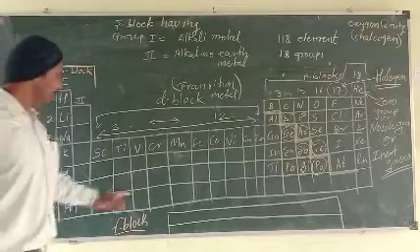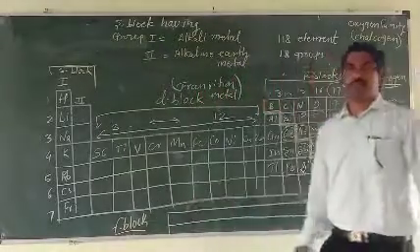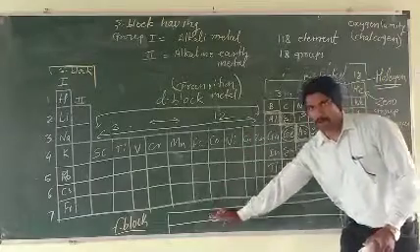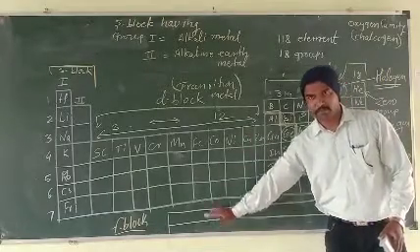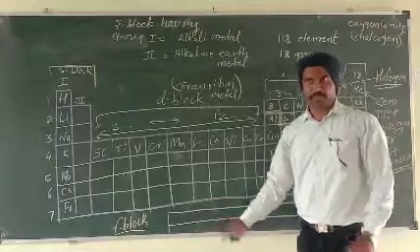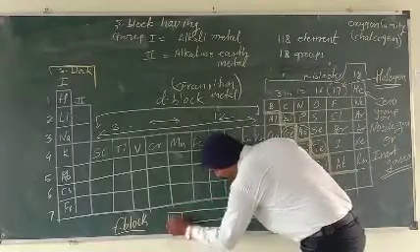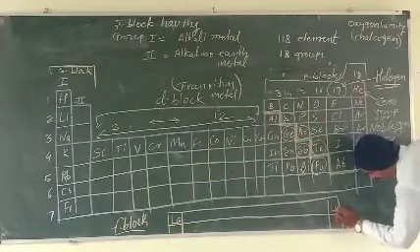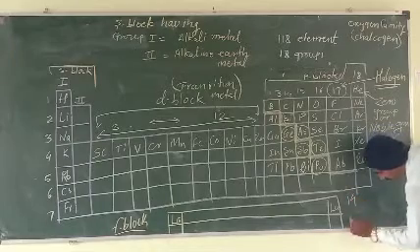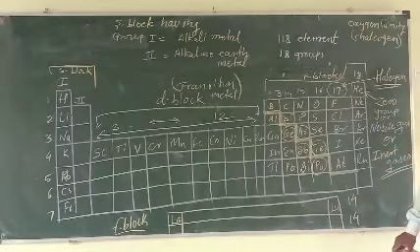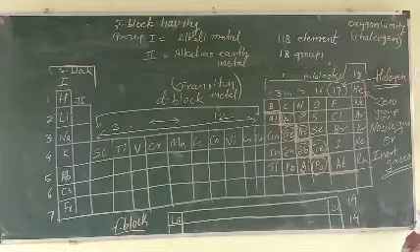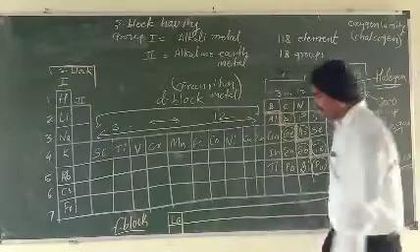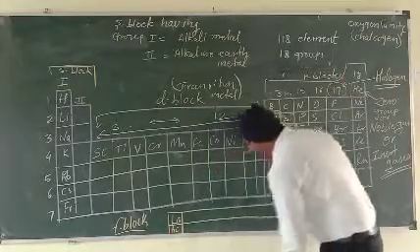Understood? What about the f block elements? F block elements are present at the bottom of the periodic table. Where are they present? Bottom of the periodic table. It starts with lanthanum and ends with lutetium. These are 14, and below this side also 14. These elements are present in the lanthanoid series, and that is the actinoid series.